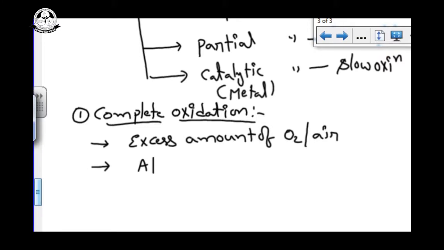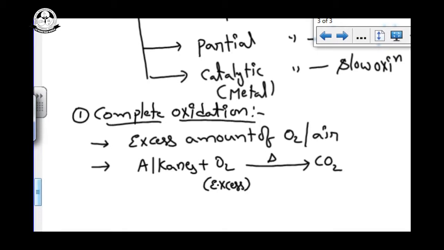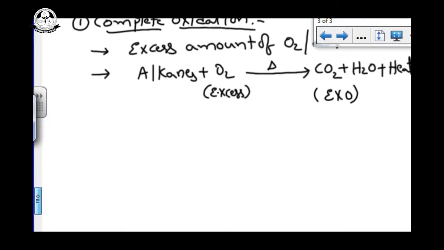Alkanes, so generally we can write alkanes on reaction with O2, and we have to mention excess amount here. Whenever they give the excess amount, you have to consider we are going for complete oxidation. So we are heating. Any hydrocarbon on complete combustion gives carbon dioxide, water, and a large amount of heat energy. So the oxidation process is a highly exothermic reaction. It liberates a large amount of energy. Exothermic reaction is a general reaction in writing.